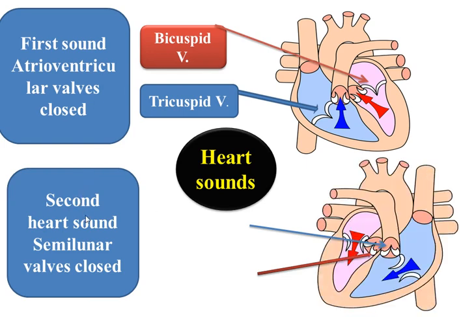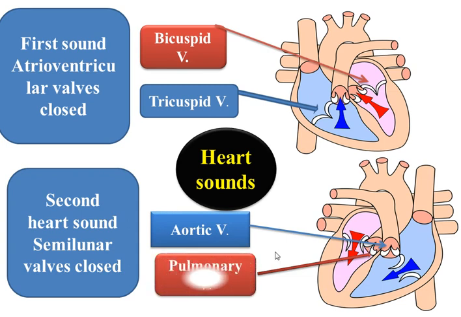And when the semilunar valves, the aortic valve and pulmonary valve, close, we hear the second sound, dub. So the heart sounds are related to the closing of heart valves, not to contraction and relaxation of muscle.